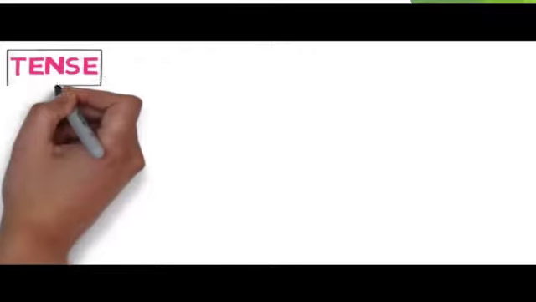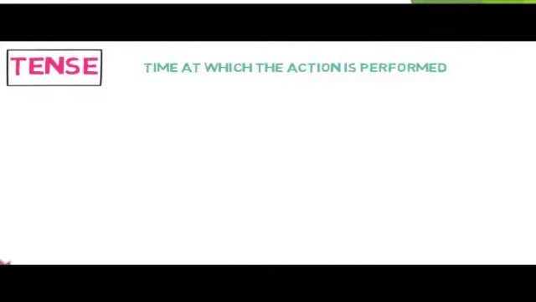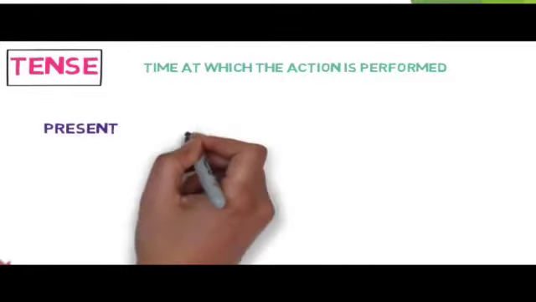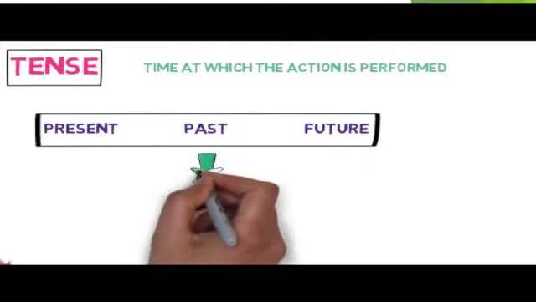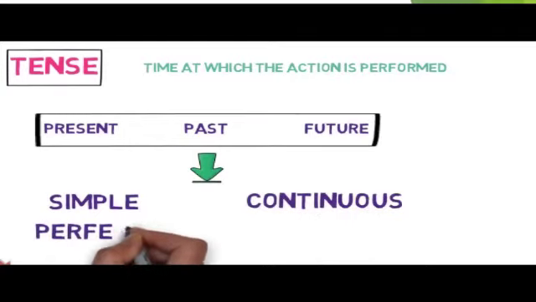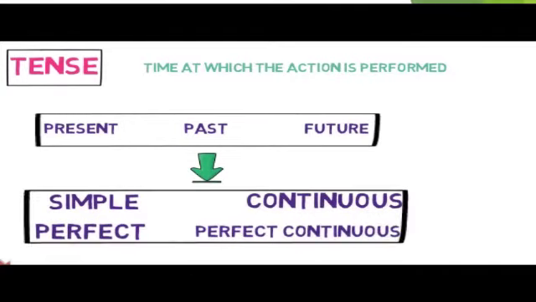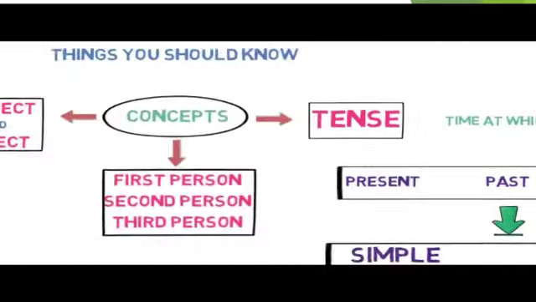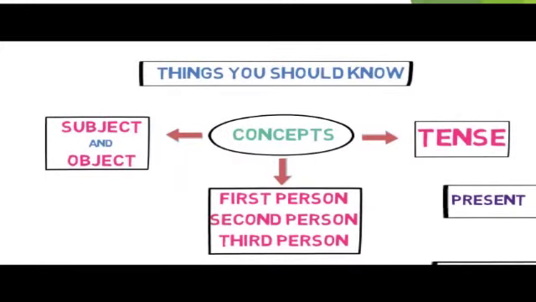Now, let's look into tenses. Tense denotes at which time the action is performed. Tenses are mainly divided into three types: present, past and future, and they are subdivided into four subtypes, which are simple, continuous, perfect and perfect continuous. So in total there are 12 tenses. If you want to recall or learn tenses, I will provide the links in the description. So these are the three main things that you must know.